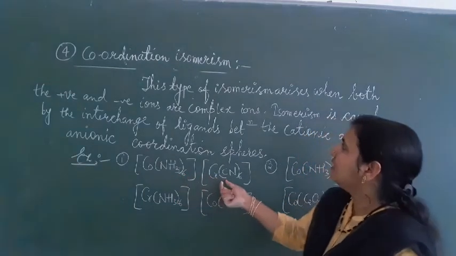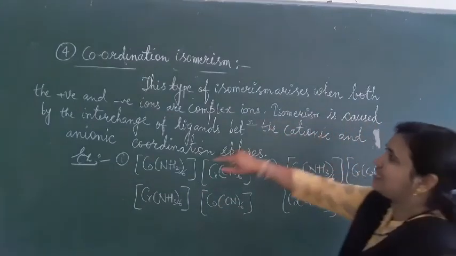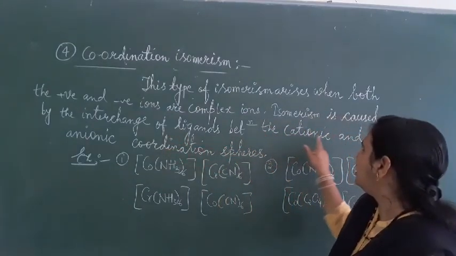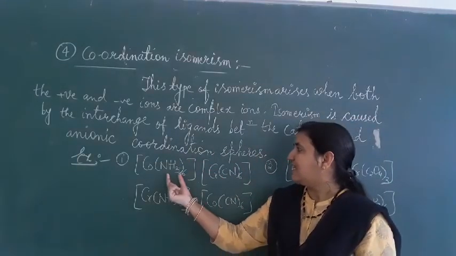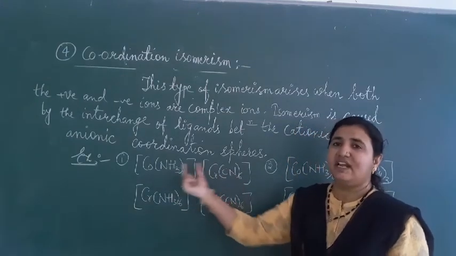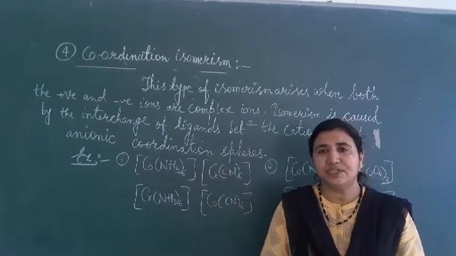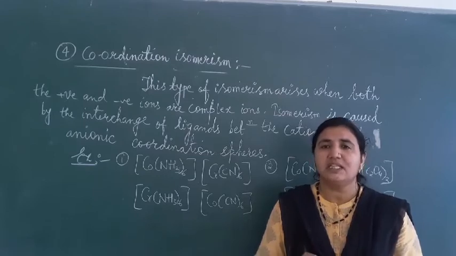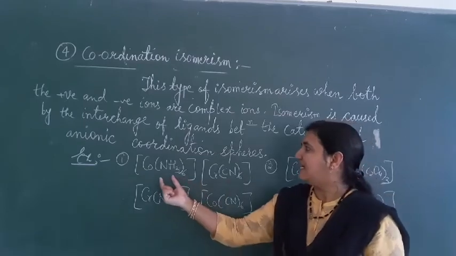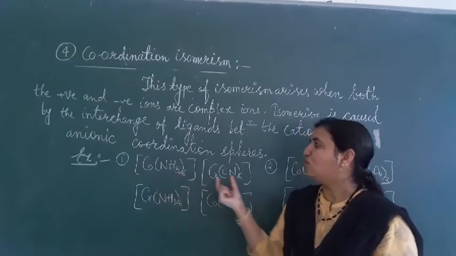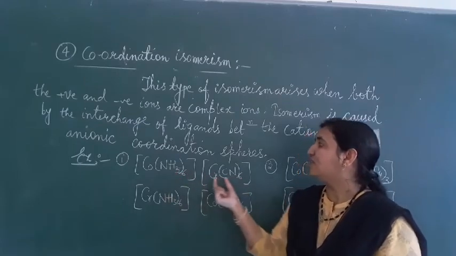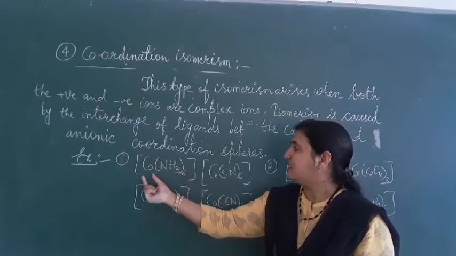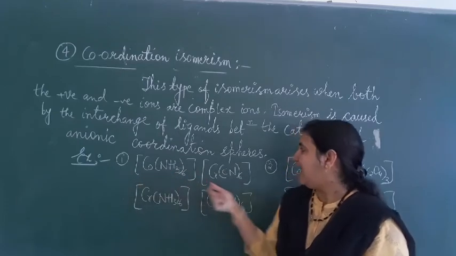In such cases, the isomerism is caused by the interchange of ligands between the cationic and anionic coordination entities. If the coordination compounds have both cation and anion complex, the ligands are interchanged between these two entities. They will interchange the ligands here. What is this one? Hexaamine cobalt, and what is this one?